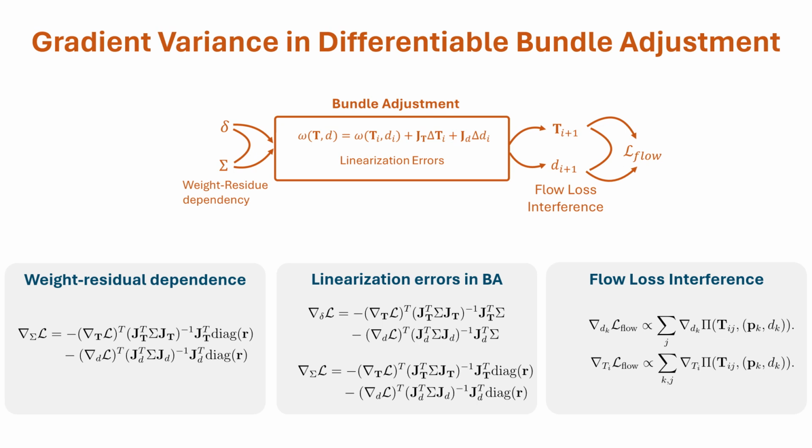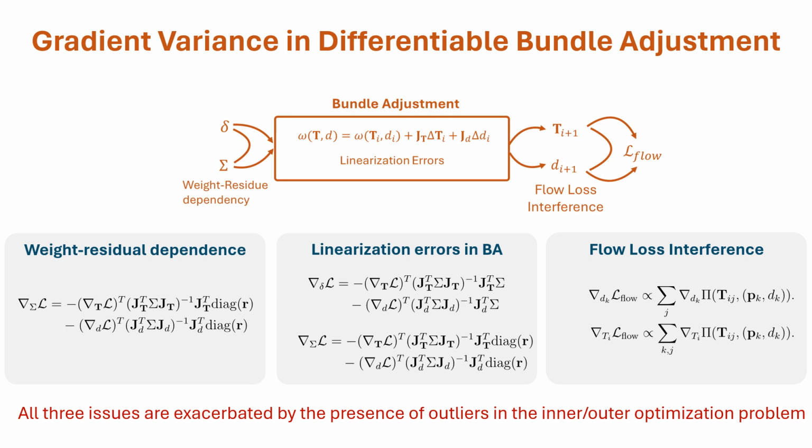The second component arises from the linearization errors within the BA problem, that is, high variance in the pose or depth estimates leads to high variance in the linearization Jacobians, which correspondingly leads to high errors in the gradients backpropagated through the BA layer. Lastly, and perhaps the most important, we observe that the multiplicative interaction between the poses and depth variables when computing the flow loss results in an increase in the variance in the corresponding gradients when the variance in either of those two variables is high. Interestingly, we observe that all these three errors get exacerbated by the presence of outliers in the inner or the outer problem.